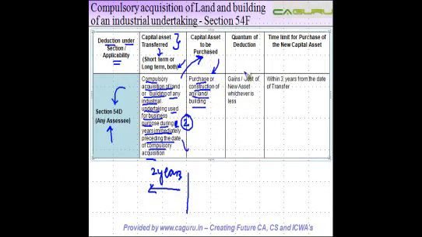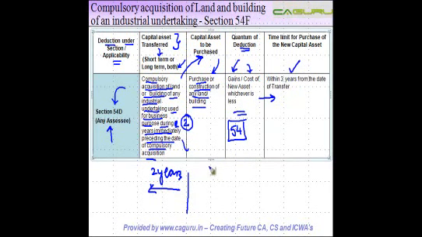Once you do this, you get a deduction which is based on the amount of capital gains or the cost of new asset, whichever is less. Again, you can go back to our explanation on section 54 to understand the meaning of this particular thing in detail. There's an example that we have given there which you can look at. And this new asset has to be purchased within 3 years from the date of transfer.